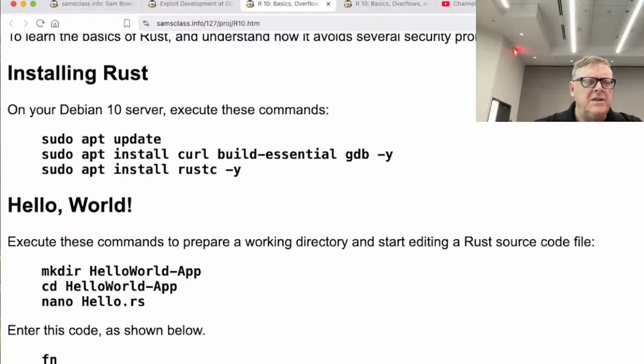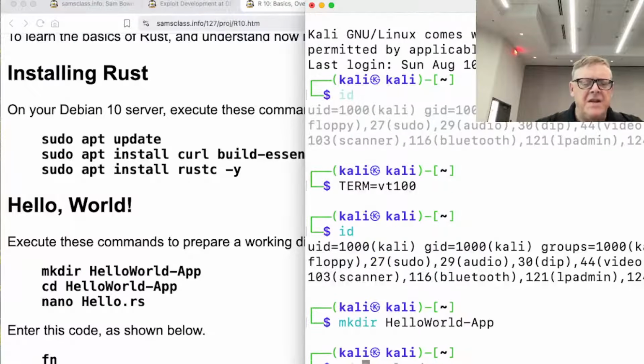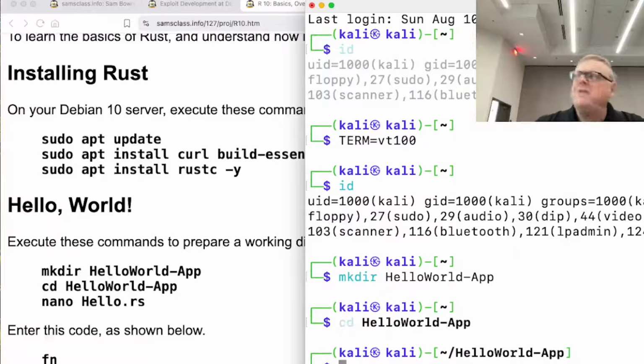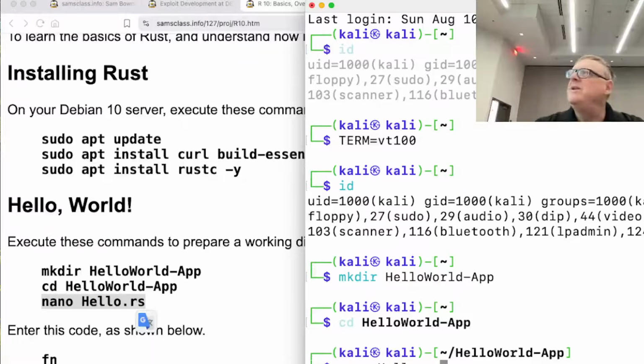All right. I'm going to make a directory. Make a directory, Hello World. And CD. It didn't get rid of all the stinking colors, unfortunately, but you can see it somewhat in this projector. I don't know a better way to get rid of all the colors in a bash session. Kali turns on all these goofy things that get in the way. It will be pretty hard to read in the video, but at least you can see it in the room.